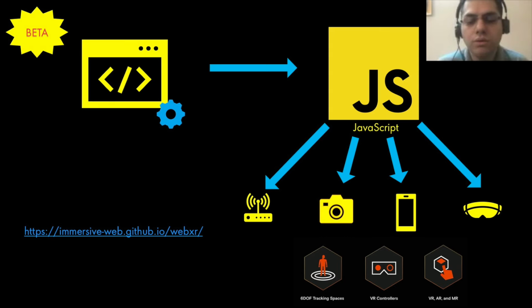So you now have the ability to code up complete immersive experiences for, say, the Microsoft HoloLens, or the Magic Leap, or your phone, or your simple laptop, with support for all the VR controllers, and across the digital spectrum for 6 degrees of freedom, or 3 degrees of freedom, or simply handheld AR. Completely in the language that we love most, all the XDNs would agree, JavaScript. And this is still in beta, but a lot of it is already being defined, and there are certain sections which are still being built and are subject to change. But WebXR, even though it's new, has a whole legacy and pedigree behind it of the WebVR API as well.